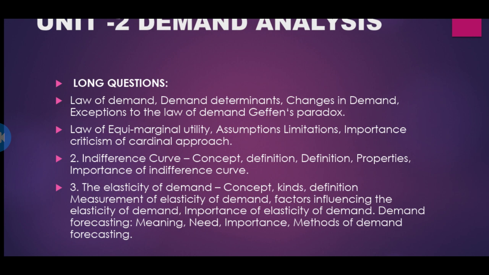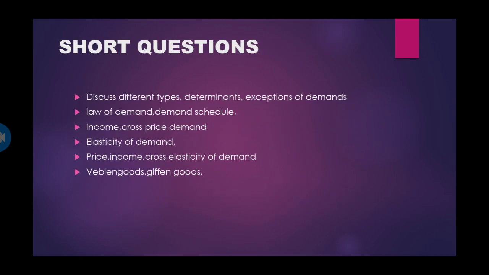Next, when you talk about measurement, we have 3 methods of measuring elasticity: the total outlay method, the point method, and the arc method. You should also write the importance of elasticity of demand. Now for short answers, a question may ask what the exceptions to demand are. Like Giffen goods, Veblen goods, and speculation, you can write for exceptions to the law of demand.